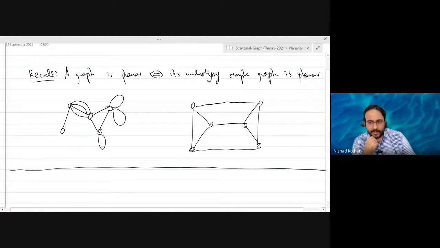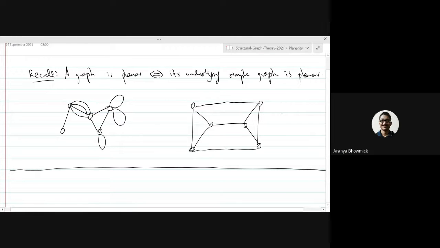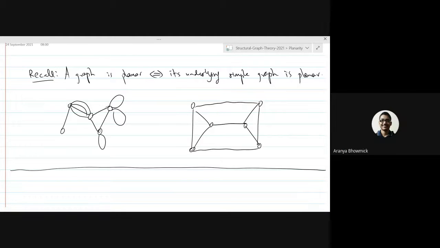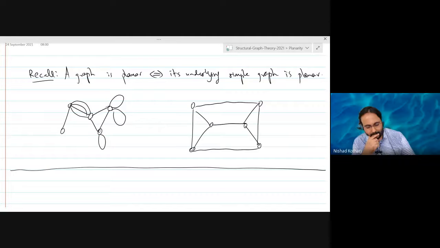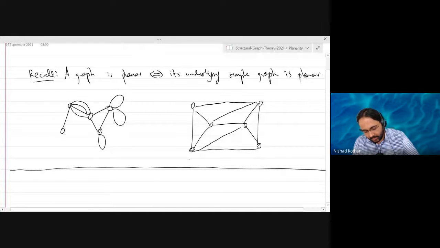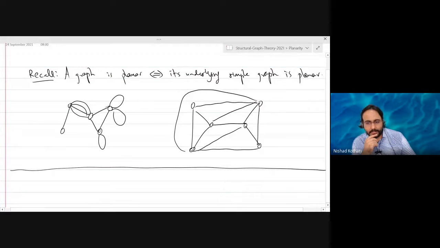For example, in this graph, how many edges can you add? You have to keep the graph simple and planar. So I want to ask you, how many edges do you think you can add here? Sir, I think I have an argument to this. No, I just want to know the number. How many edges can you add? In this example, I think it will be 3. 3, right? You can add one edge here. You can add another edge like this. You can add a third edge like this. And now you are not able to add any more edges.